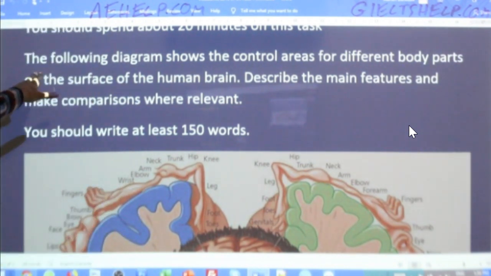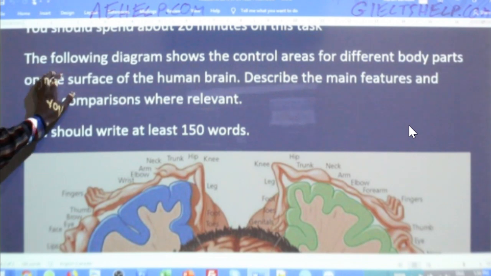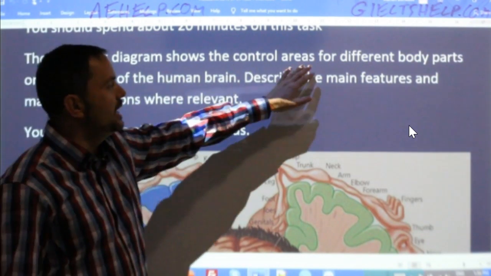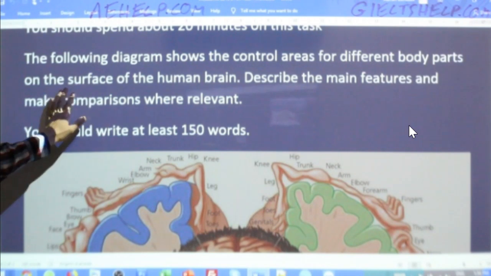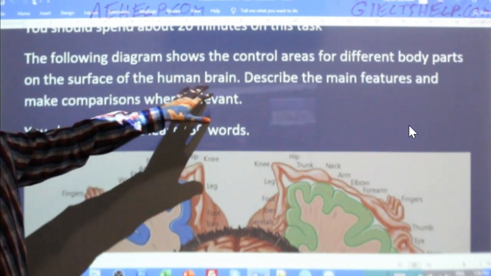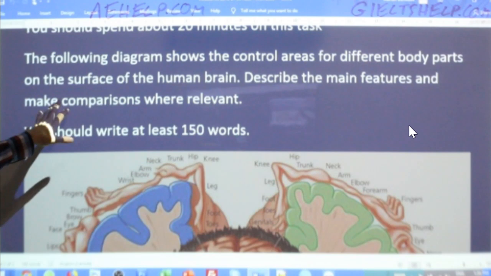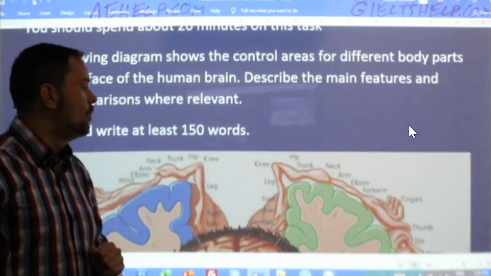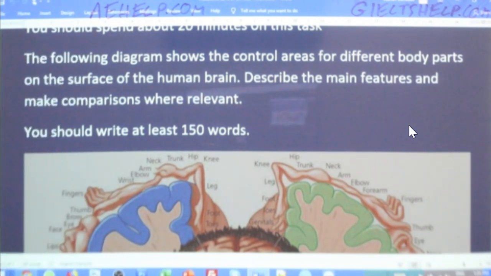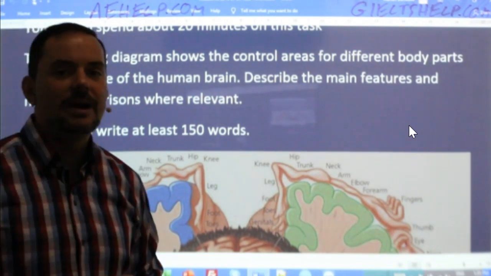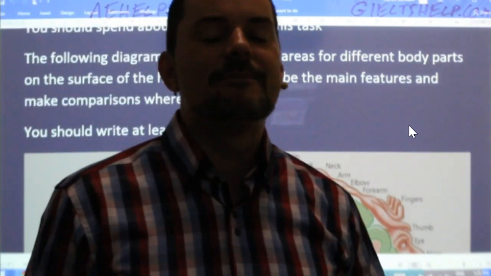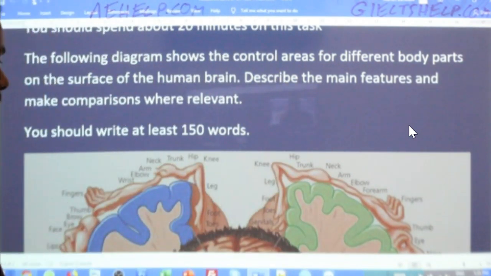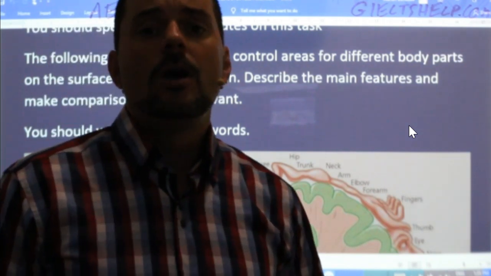All right, so here we go with the question, students. The following diagram shows the control areas for different body parts on the surface of the human brain. Describe the main features and make comparisons where relevant. You should write at least 150 words. All right. So, interesting diagram for today. Hopefully you'll enjoy this, and we'll work through it. You could get a diagram similar to this, absolutely, on the IELTS exam.